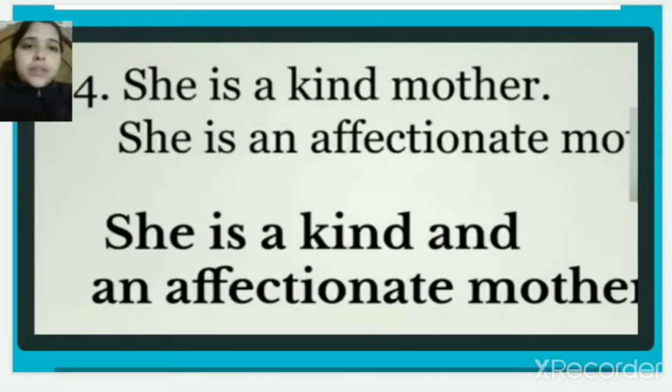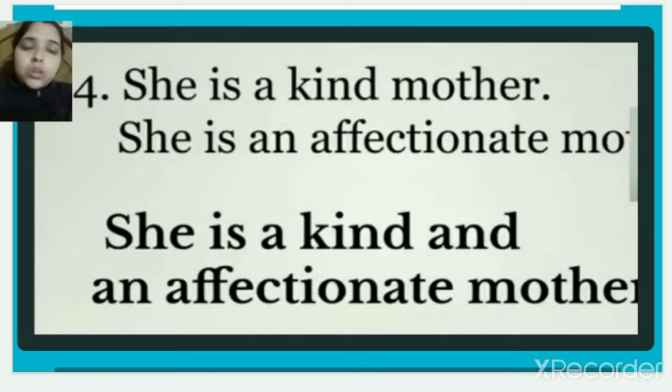Fourth one we have. She is a kind mother, full stop. She is an affectionate mother. Right? So we have to join the two sentences. So what will we use? She is a kind and an affectionate mother.